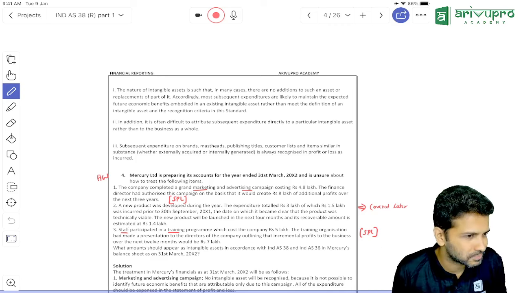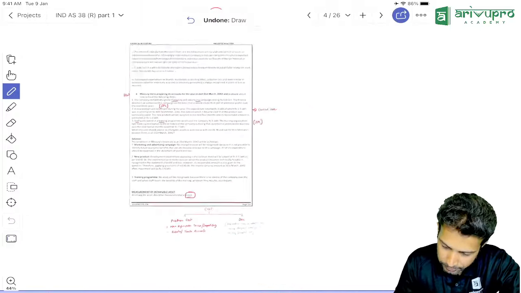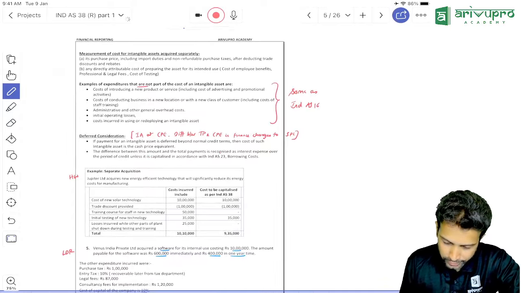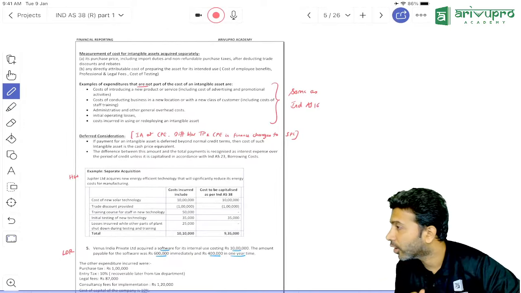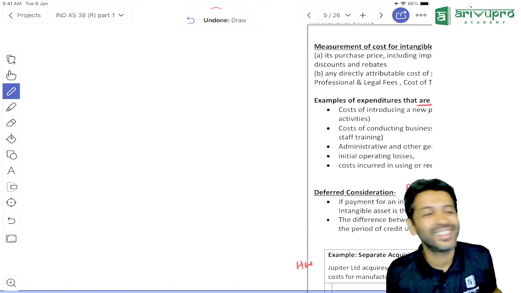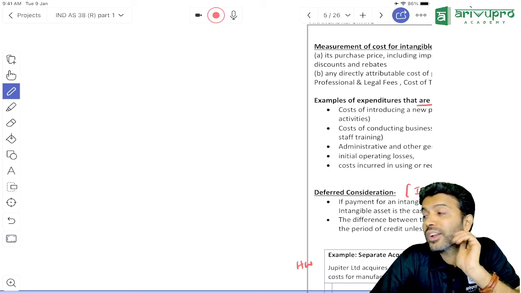But either way, we'll come back to the next question. Let's not go further. Question number 4. I think I told it as homework already. No? This is done. Next concept is deferred consideration. Sir, you know this. Tell me. Today my job is good. I can go on asking your questions to you. Deferred consideration. What is this deferred consideration?